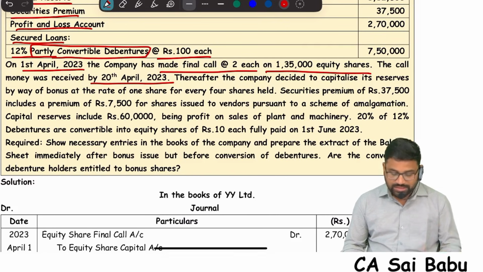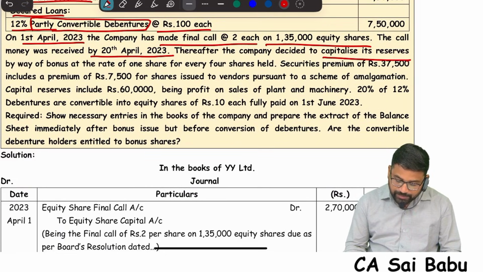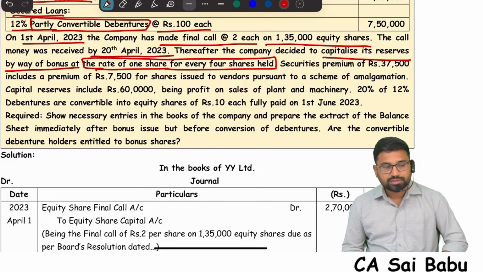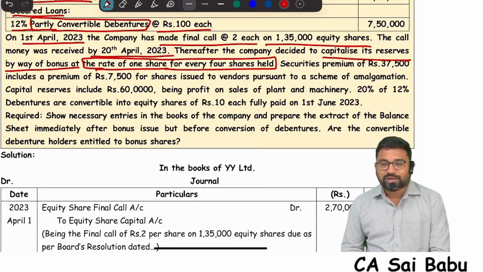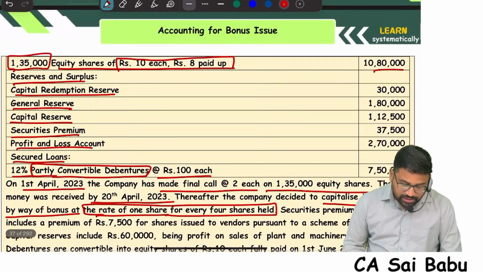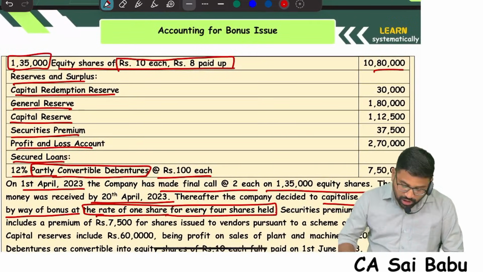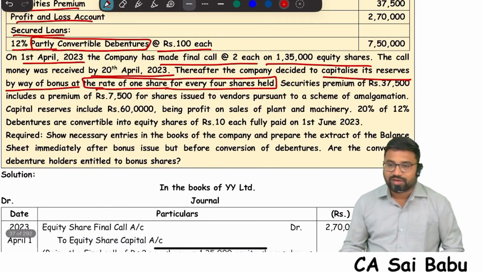Thereafter, the company decided to capitalize its reserves by way of bonus at the rate of 1 share for every 4 shares held. So now they want to issue bonus shares, 1 share for every 4 shares. Sir, fully paid bonus shares, or bonus by way of converting partly into fully paid? Fully paid. Because first, in the question, partly paid shares are there. They are making it fully paid. Now on that they are giving 1 bonus share for every 4.